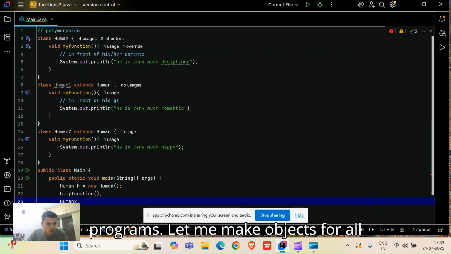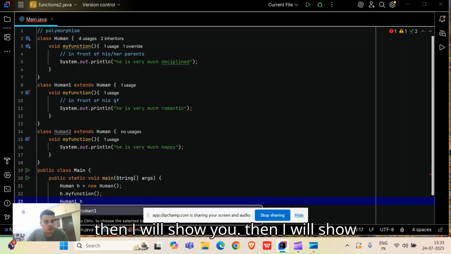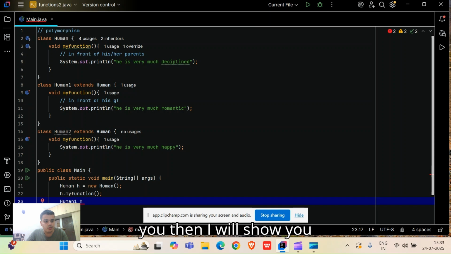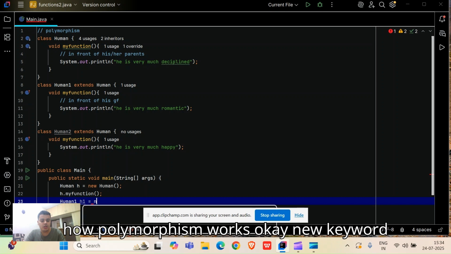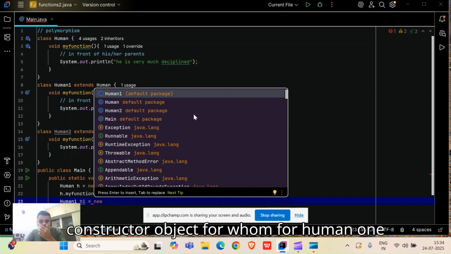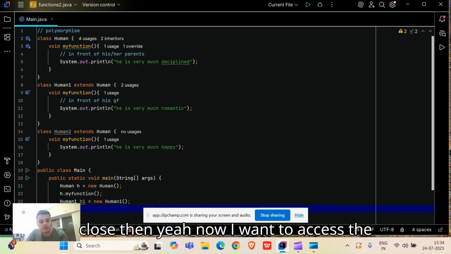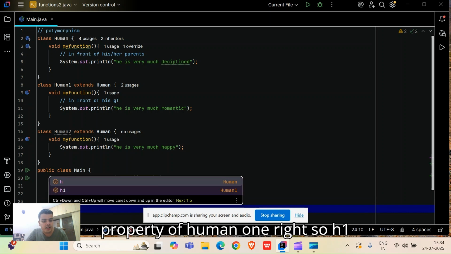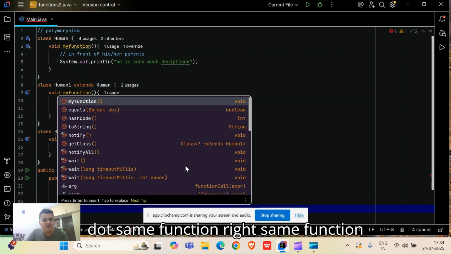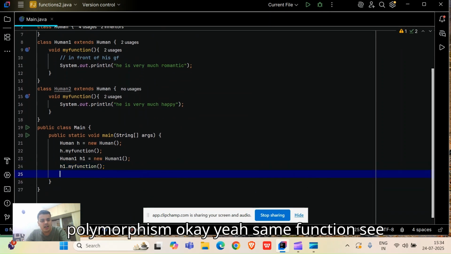Let me make objects for all of them, human one. Then I will show you how polymorphism works. With the new keyword of Java, this time I'm creating the constructor object for human one. Semicolon, close. Now I want to access the property of human one, so h1 dot same function. This is only known as the concept of polymorphism.